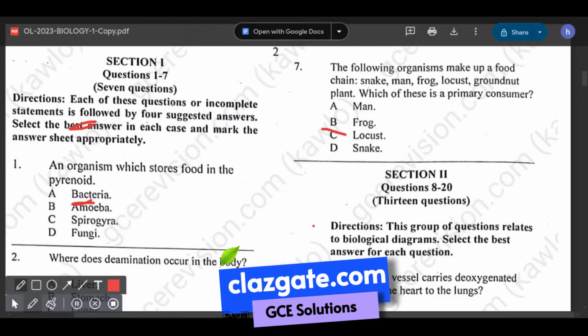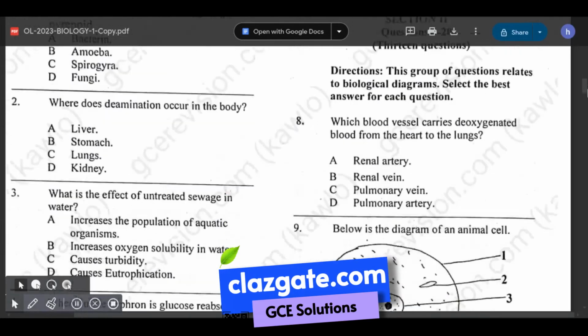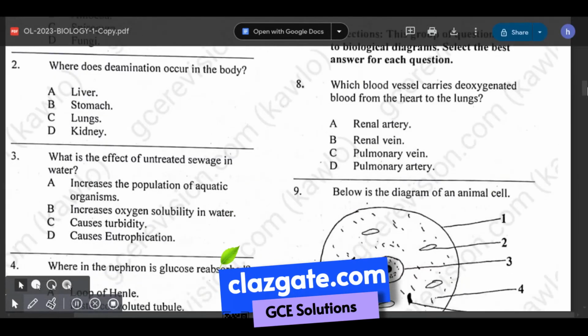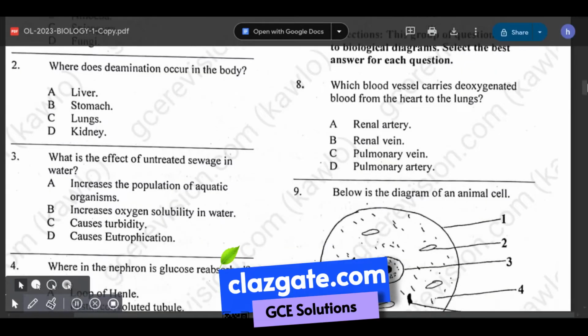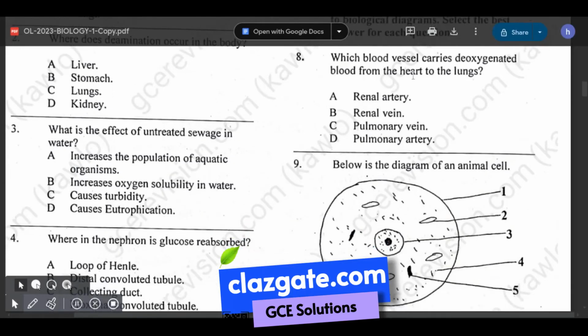Question number 8. Let me read the directions of question number 8. This group of questions relates to biological diagrams. Select the best answer for each question. Good. Question number 8. Which blood vessel carries the oxygenated blood from the heart to the lungs?